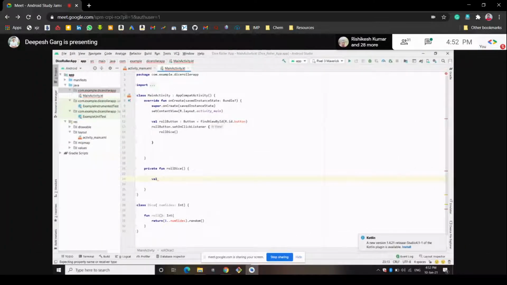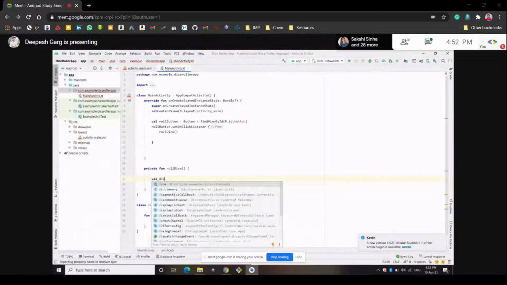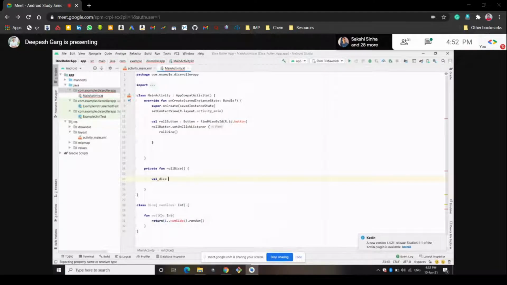So now what we'll be doing is to create one object called dice. We will declare it with the class that we have also done earlier. We want 6 faces, so we will write 6 here. It will automatically detect that the number of sides is 6. Okay, so let's move further. Now we have to roll the dice. We have created the dice object, and now we want to roll the dice.